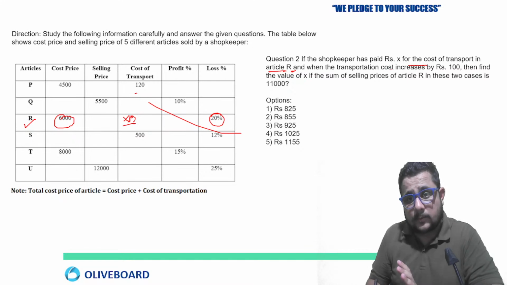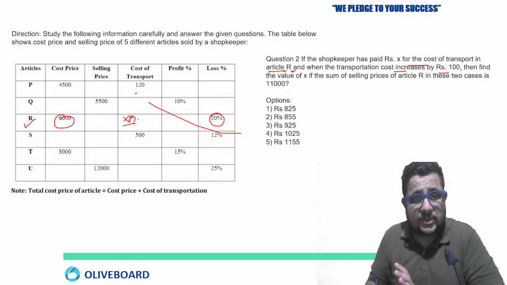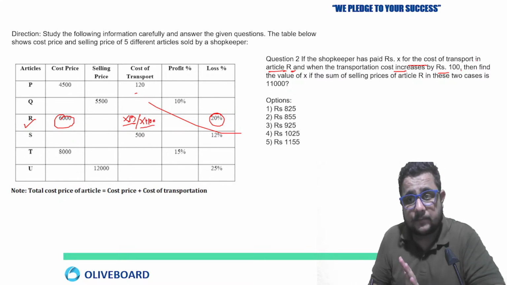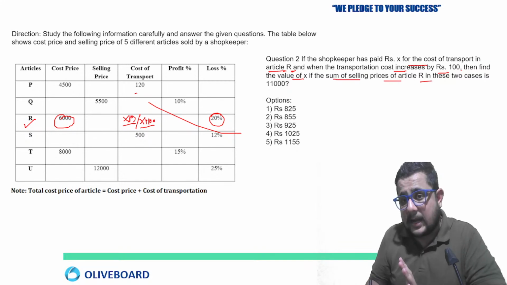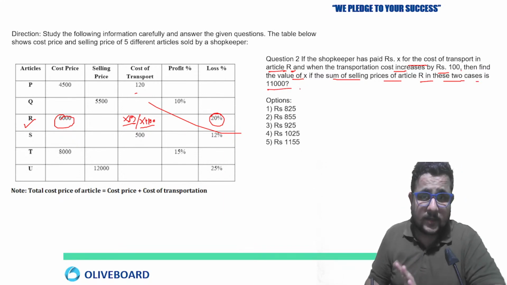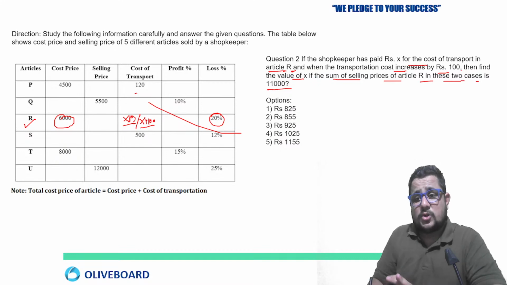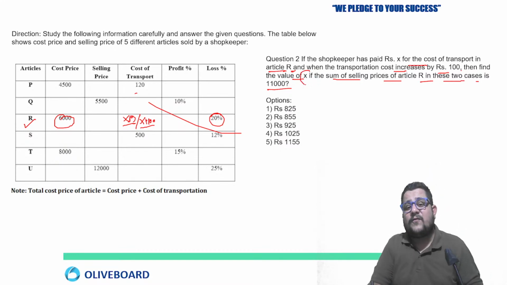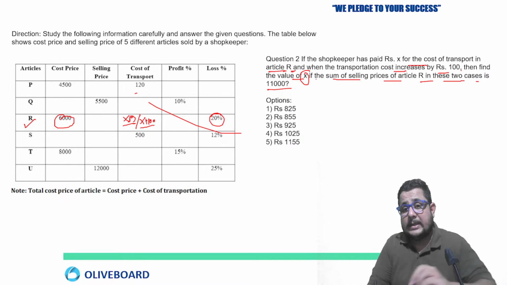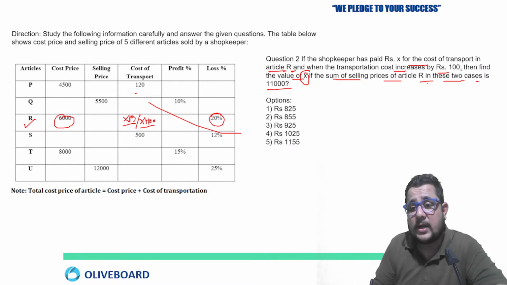When the transportation cost increases by rupees 100, another condition is there. There are two cases. Transportation cost increases by rupees 100, means it will become X plus 100. Then find the value of X if the sum of selling prices of the article R in these two cases is 11,000. So then find the value of X if the sum of the selling price of article R.